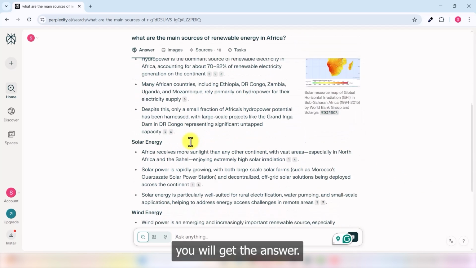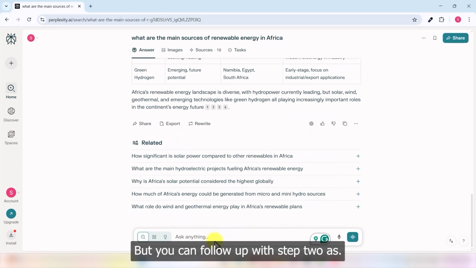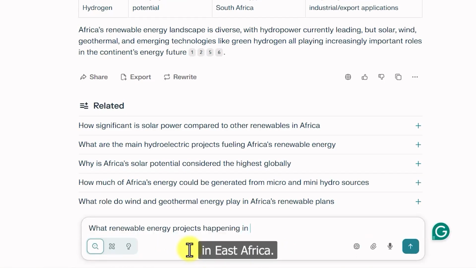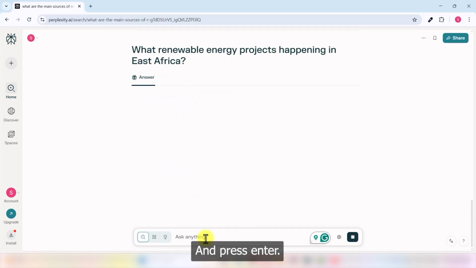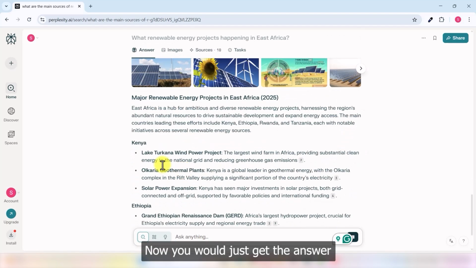So you will get the answer, but you can follow up with step 2: what renewable energy projects are happening in East Africa, and press enter. Now you will get the answer as major renewable energy projects in East Africa 2025.